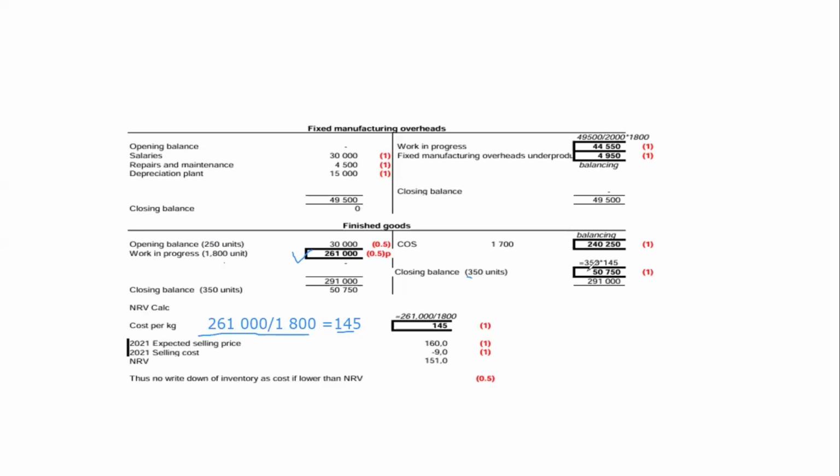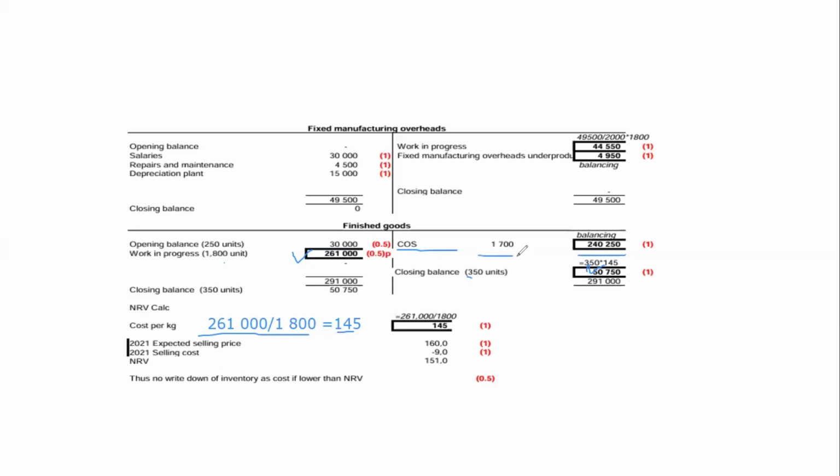So the amount we get then is a closing balance for finished goods, which is 50,750. The difference is what we transfer to cost of sales, and that is 240,250. Okay.